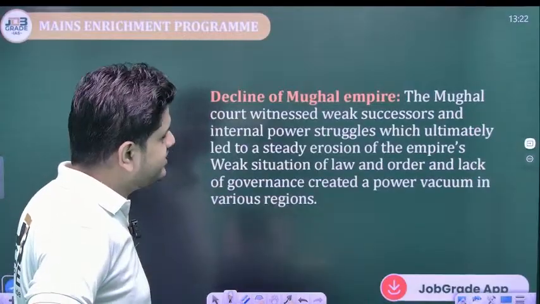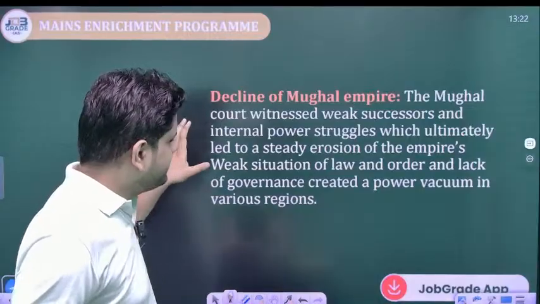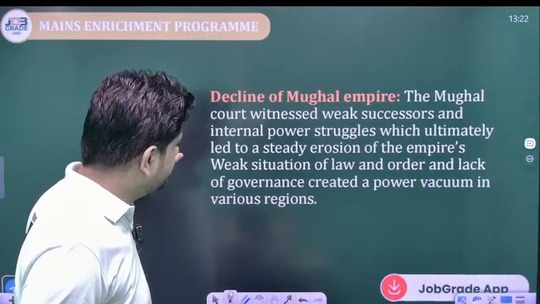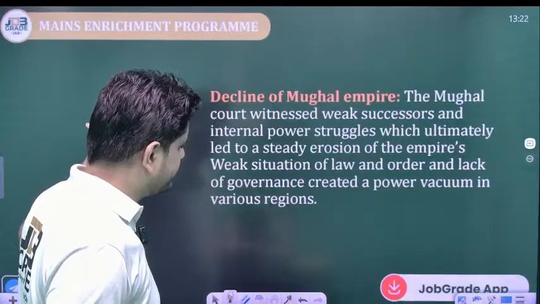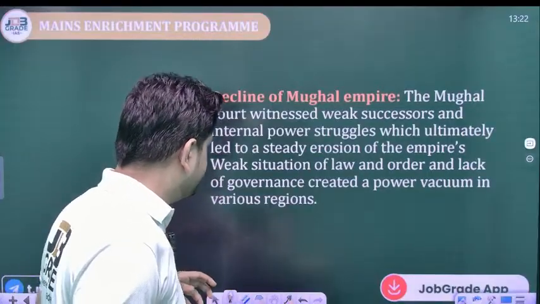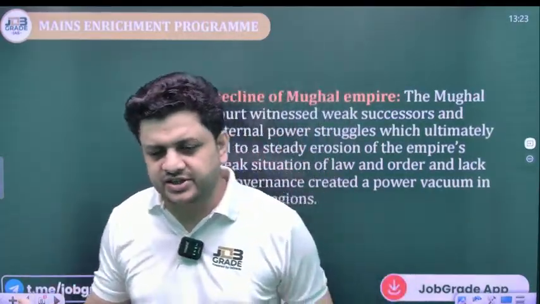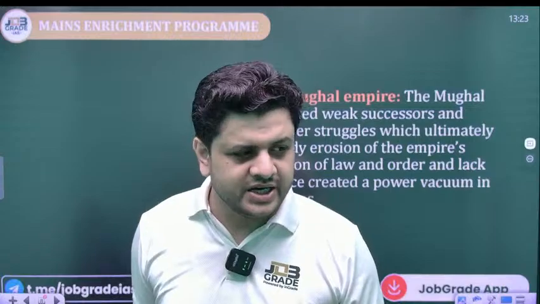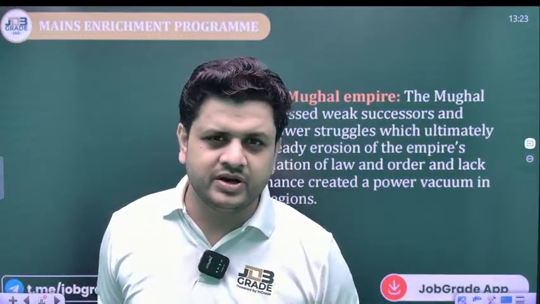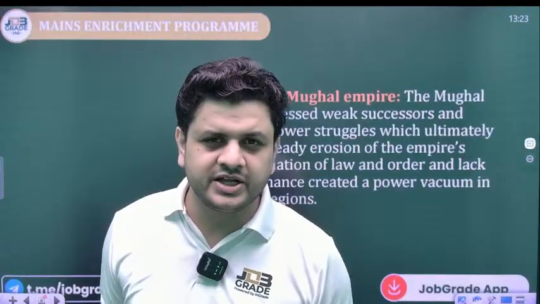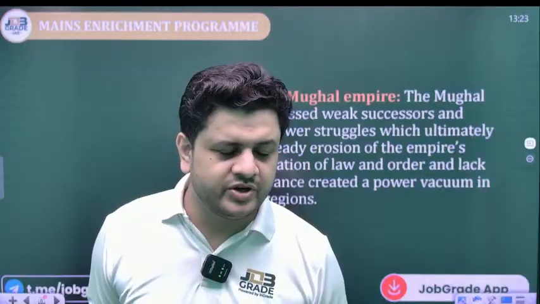Now, decline of the Mughal Empire. The Mughal court witnessed weak successors, as I explained earlier, and internal power struggles, which ultimately led to steady erosion of the empire. The weak situation of law and order and lack of governance created a power vacuum in various regions. After the death of Bahadur Shah, Jahandar Shah and Farrukhsiyar came into being, and when they died, the Mughal court became a fragile political arena.